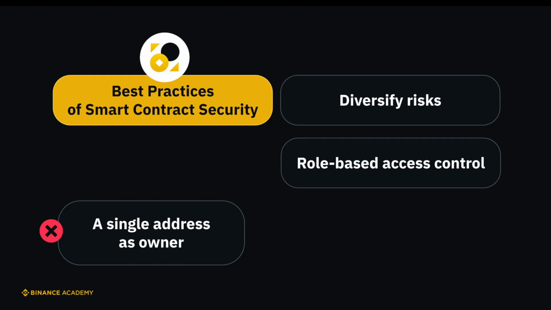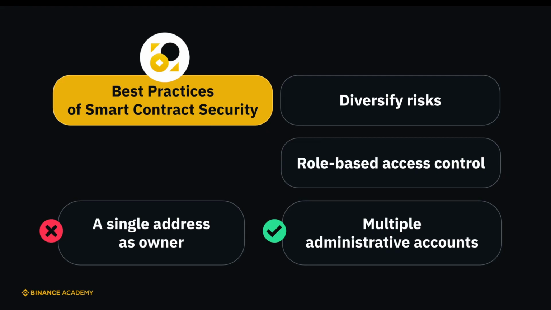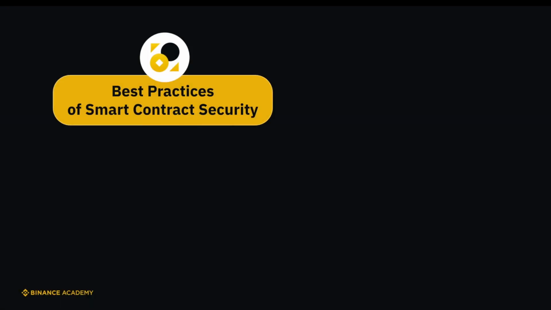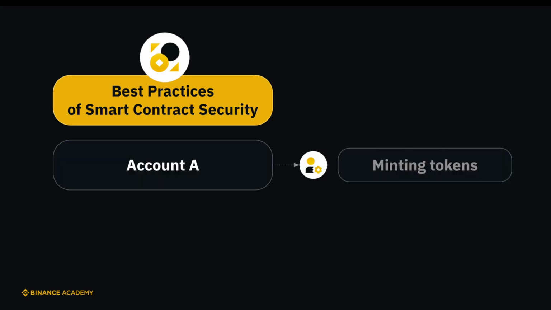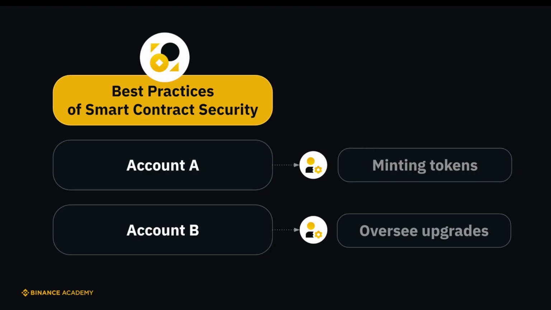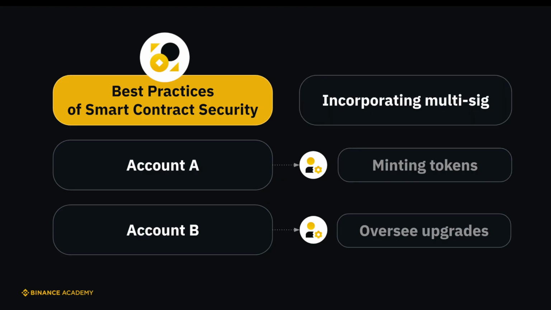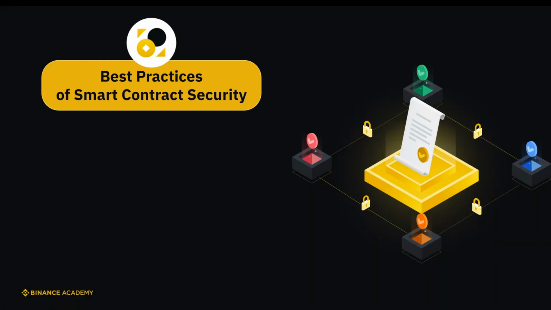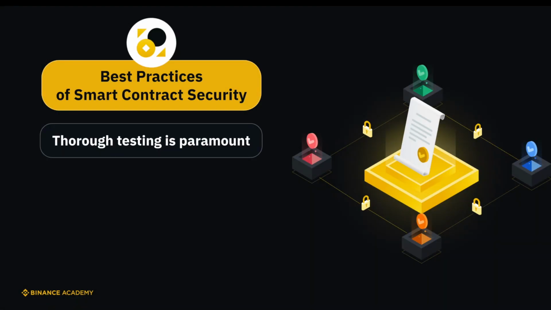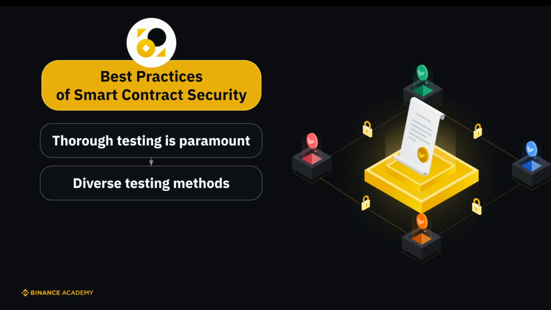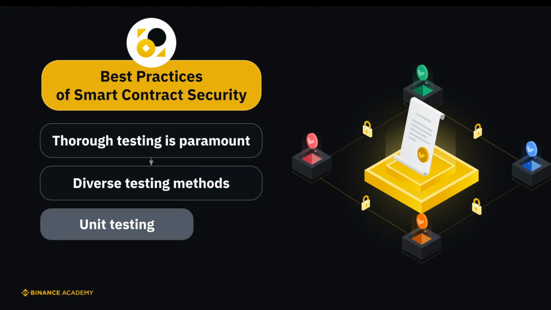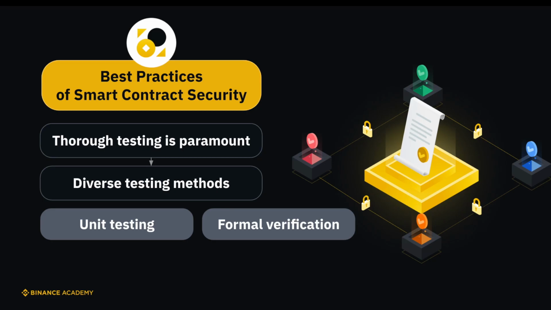Instead of designating a single address as the owner of a smart contract, consider a system that utilizes multiple administrative accounts, distributing access to sensitive functions among trusted parties. For instance, one account might be tasked with minting tokens, while another oversees upgrades. Incorporating multi-signature accounts for managing a contract can also be beneficial. Given the immutable nature of smart contracts, thorough testing for unforeseen scenarios is paramount. Employ a blend of diverse testing methods to guarantee rigorous quality assessment. This should encompass unit testing, which evaluates specific functions, alongside static and dynamic analyses, as well as formal verification.